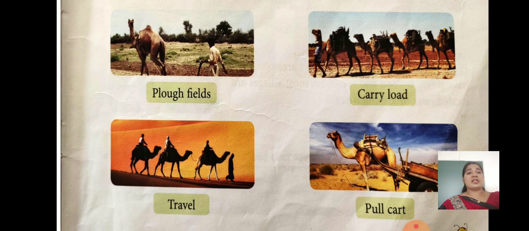Then we can see the animals in the desert. Camel is also known as the ship of the desert. Why is it known as the ship of the desert? Because it can walk and survive in the desert for a very long time without water, children. People use camels in ploughing fields, to carry loads, travel, and pull carts.